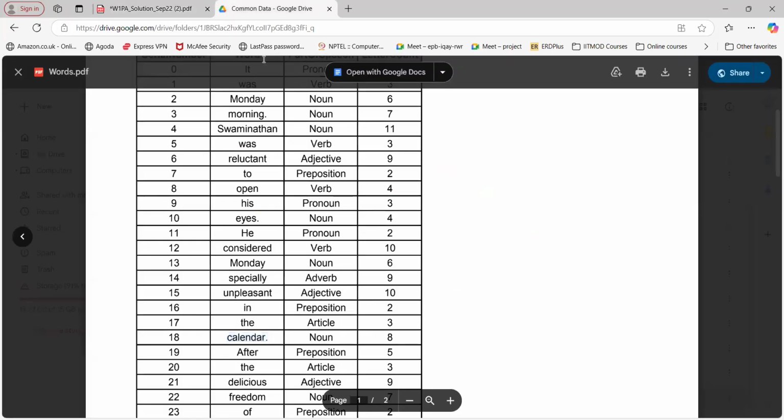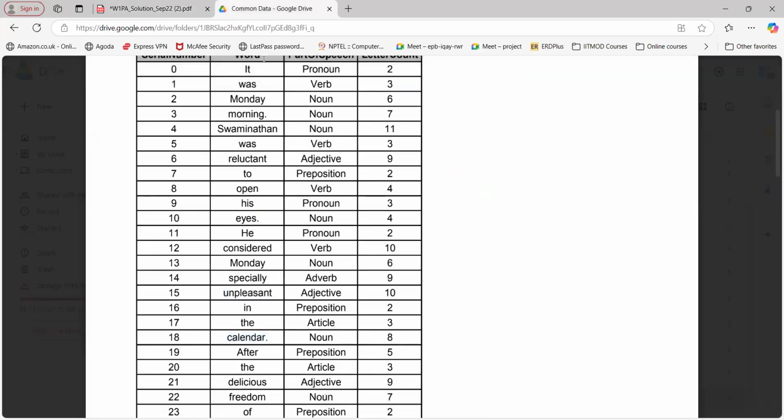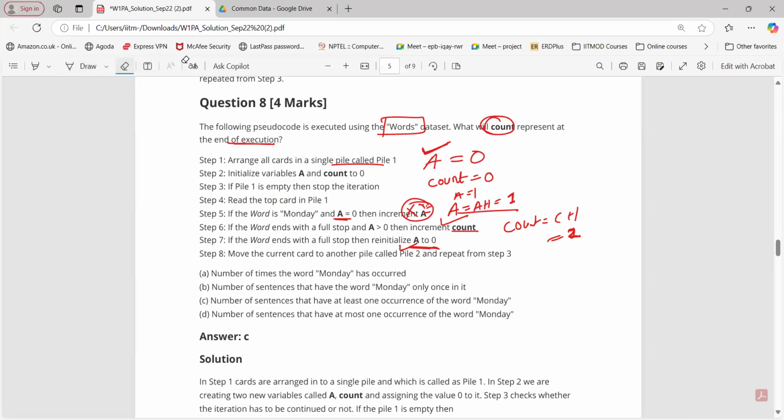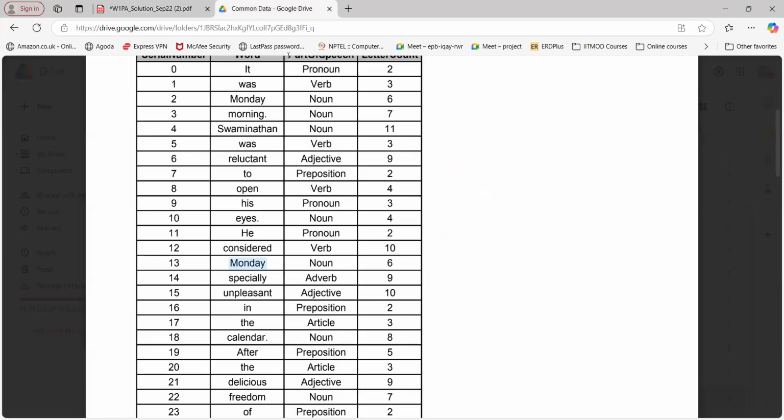Let's say, for example, instead of unpleasant, we have Monday. So in the sentence, we have two Mondays. One we already counted. For the next word, all the three conditions will become false. And let's say at this particular point, instead of unpleasant, we have Monday. In that scenario, what will be the case? Remember, A is 1 because of the previous iteration of Monday. Now tell me what will happen here. Is the word Monday? Yes, sir. But A equals to 0? Is that true? No, not true, because for the previous Monday it got incremented, right?